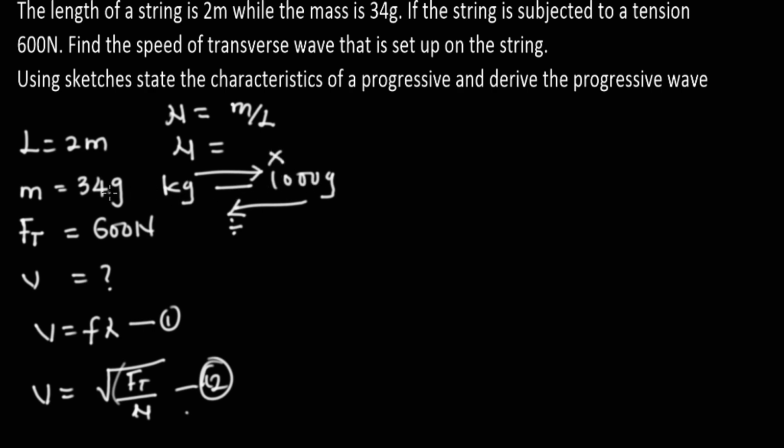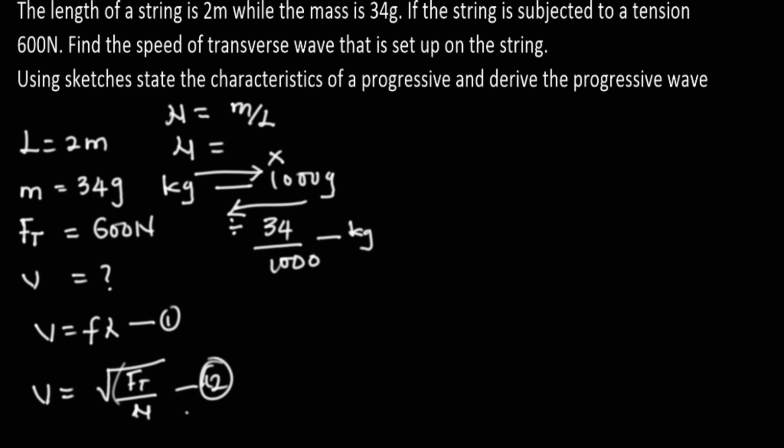Since we have 34 gram and we are converting to kilogram, we divide 34 by 1,000. That's going to give us the answer in kilogram.